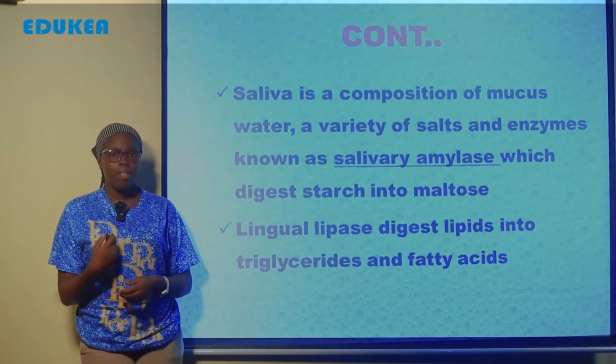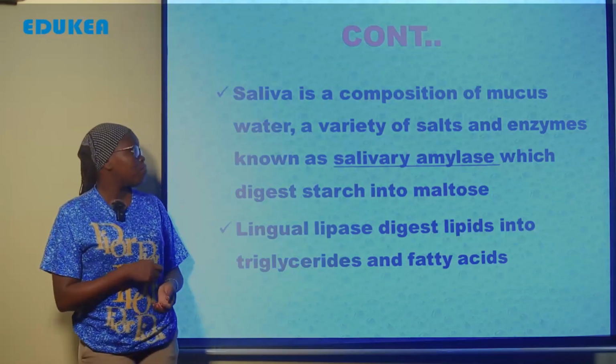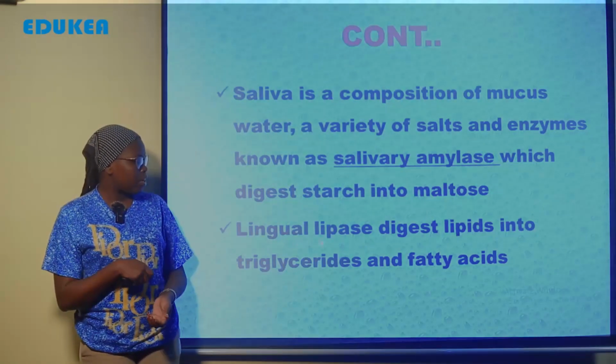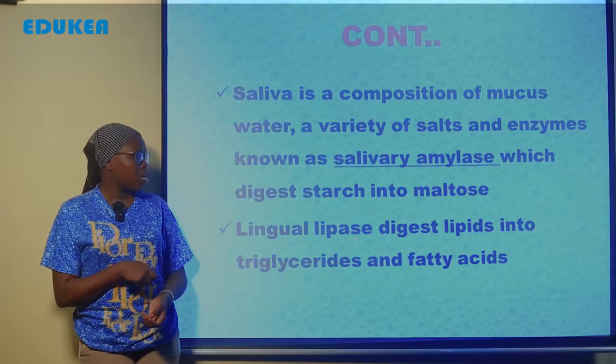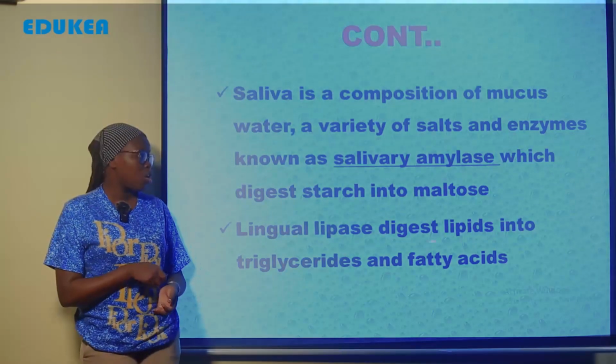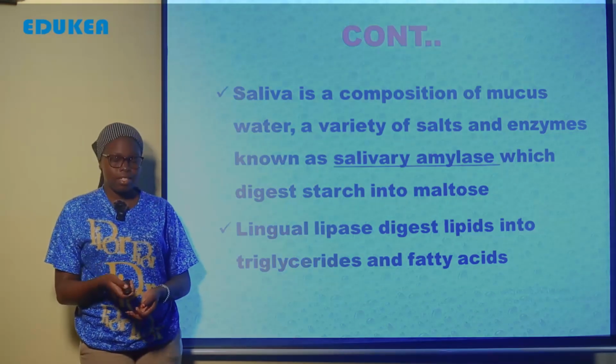Also within the mouth there is lingual lipase. Lingual lipase aids in the digestion of lipids into triglycerides and fatty acids. And this is an example of the mouth. In your mouth there are three components.